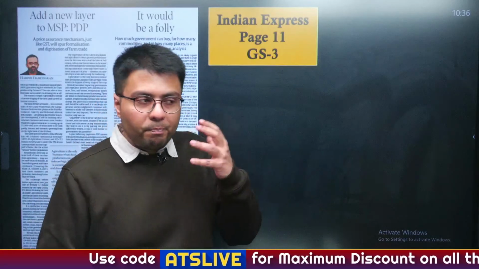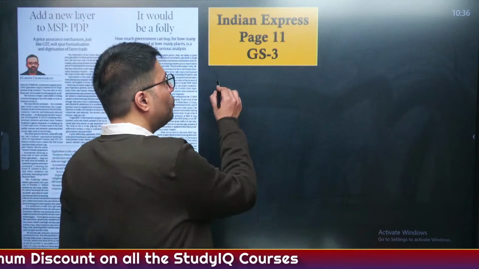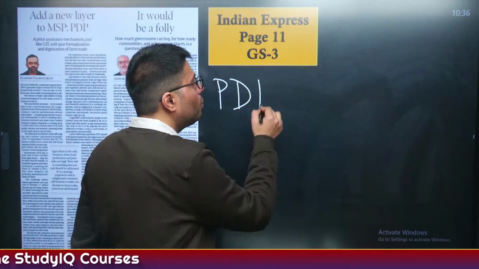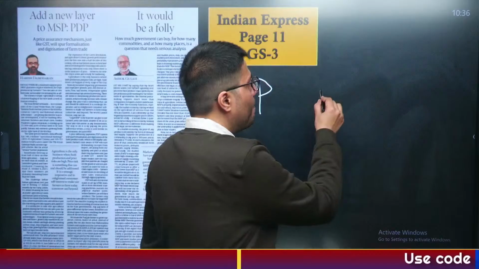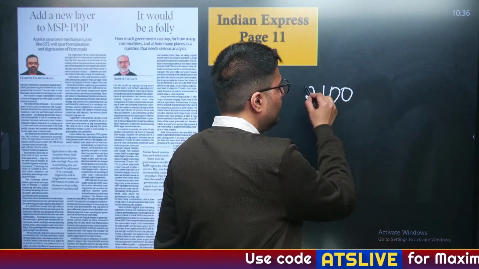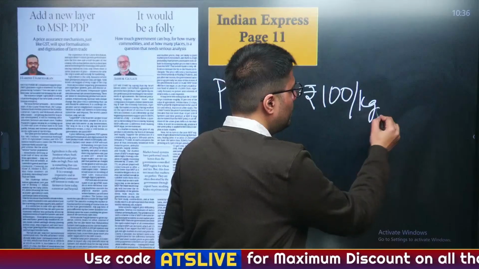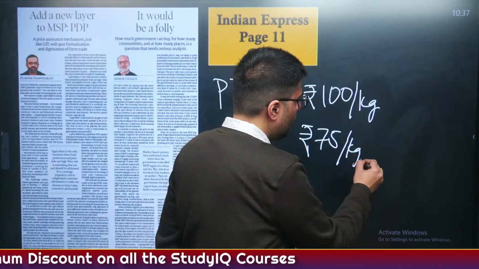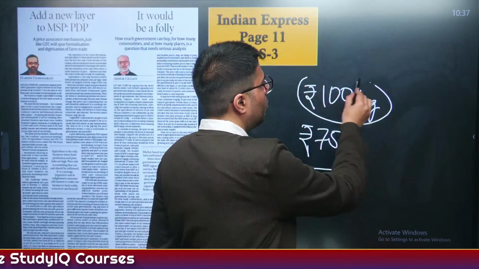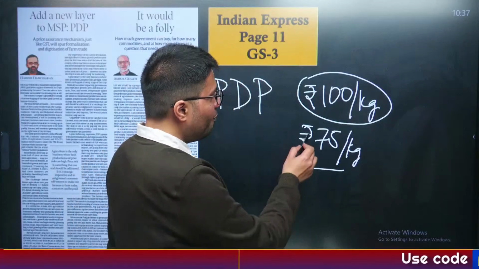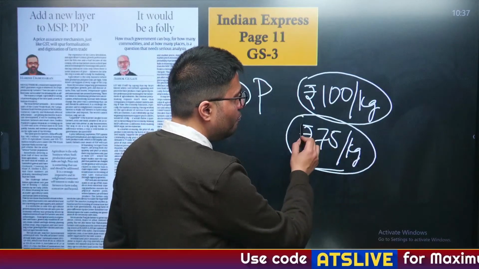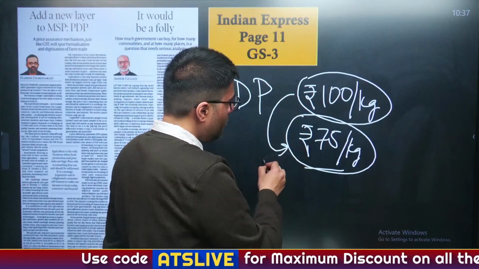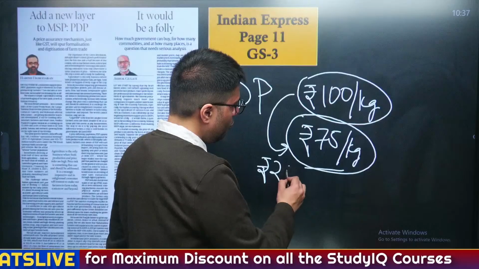But this article highlights another aspect, that rather than procuring the crops at legally sanctified MSPs, the government should provide price deficiency payment support to farmers. Which means, if the MSP of a crop set by the government is 100 rupees per kg, but the market rate of that crop is 75 rupees per kg, in that process the government need not procure the crops at 100 rupees. Rather, if the farmer wants to sell it in the market for 75 rupees, the government can compensate the farmers with the deficient amount of 25 rupees.